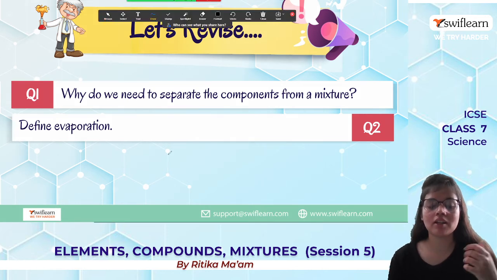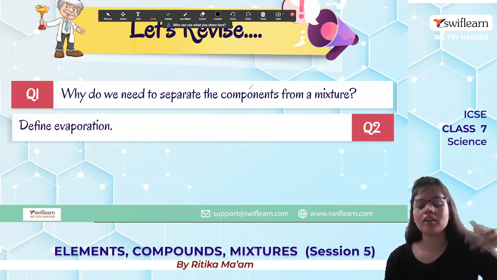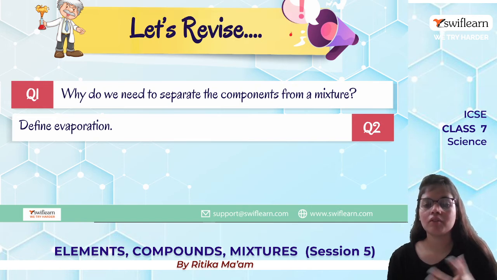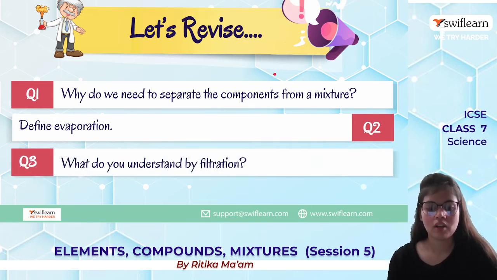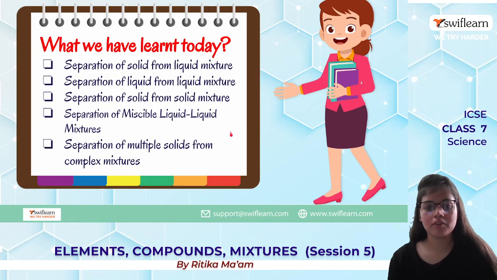For example, seawater and salt. If we provide heat, what will happen? The water will get evaporated and the salt will be left behind. So this process is evaporation. What do you understand by filtration? Filtration means separating the insoluble solid from the liquid by using a filter. For example, tea from tea leaves.